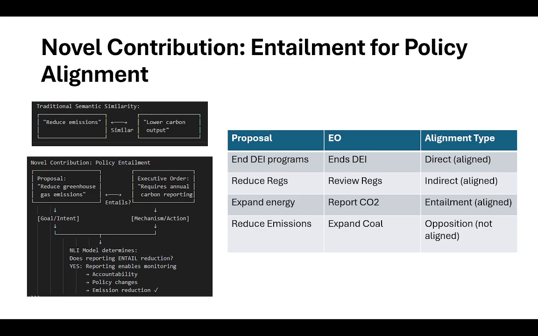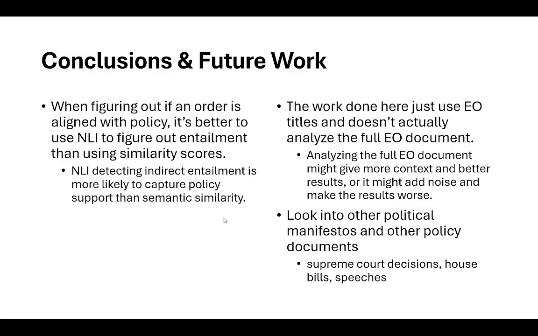Will reporting carbon mean a reduction in carbon? Yes, this logically follows. So if a manifesto said something about reducing greenhouse gas and someone made an executive order, then yes, it entails.